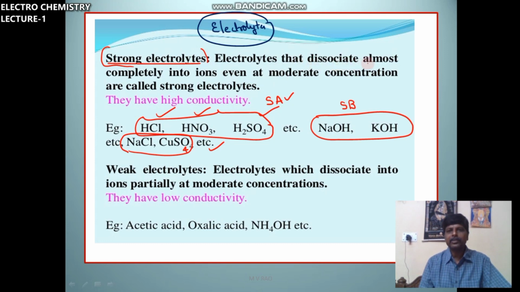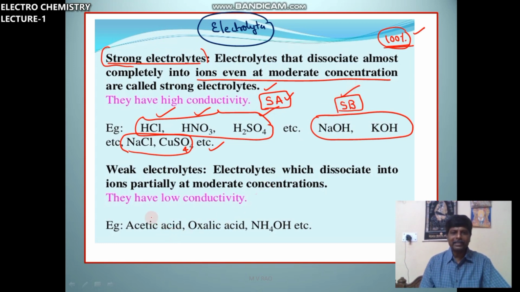Electrolytes that dissociate almost completely, nearly 100% ionized into ions even at moderate concentration, are called strong electrolytes. Strong acids are completely ionized. Strong bases are completely ionized. Weak acid, acetic acid, is partially ionized.